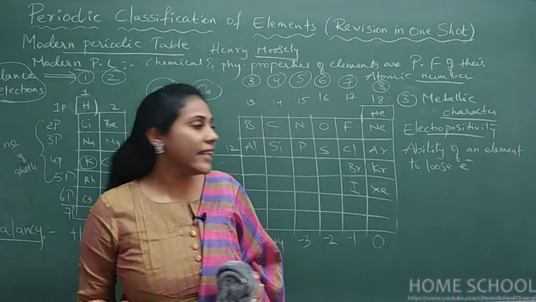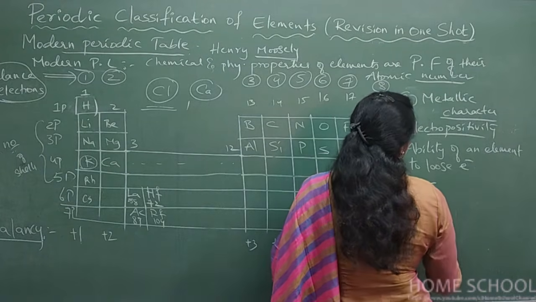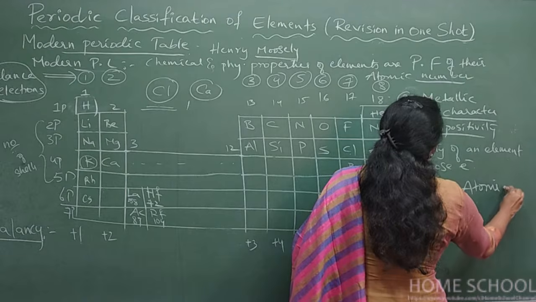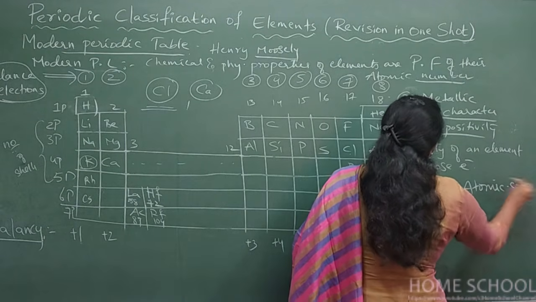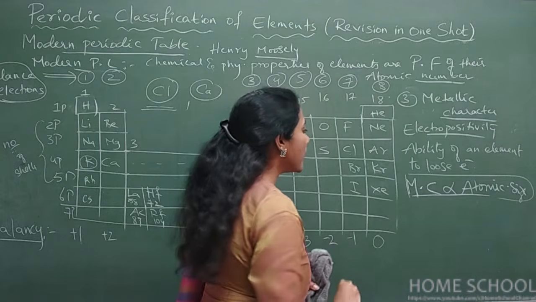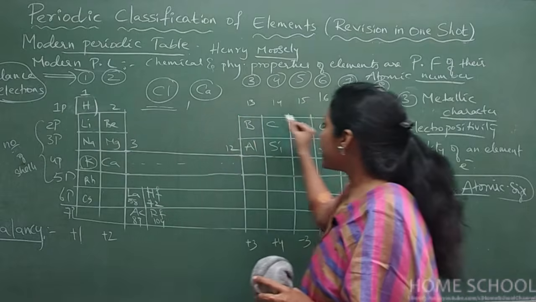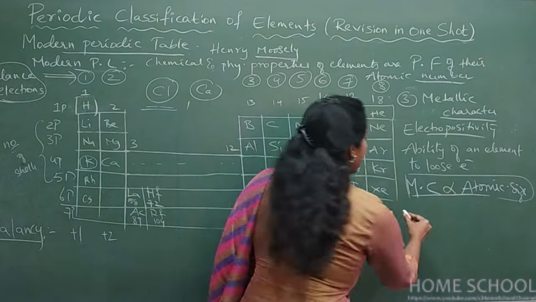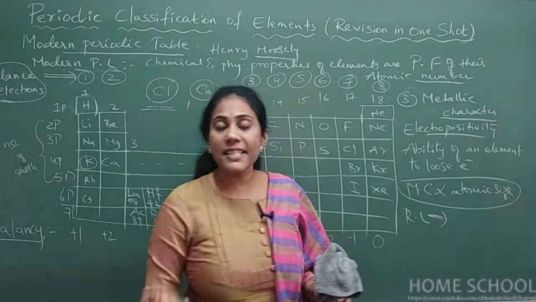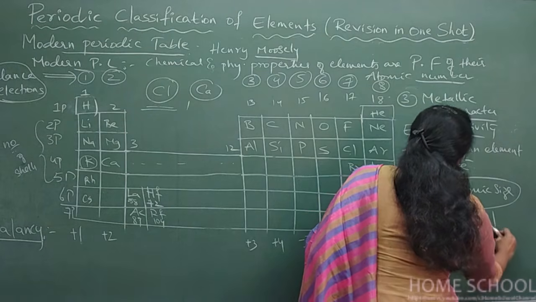Okay, so always metallic character is directly proportional to atomic size, guys. This really helps you so much to decide answers for the questions. So if I ask you whether metallic character increases or decreases from left to right, what is your answer? From left to right, as atomic size decreases, metallic character also decreases.